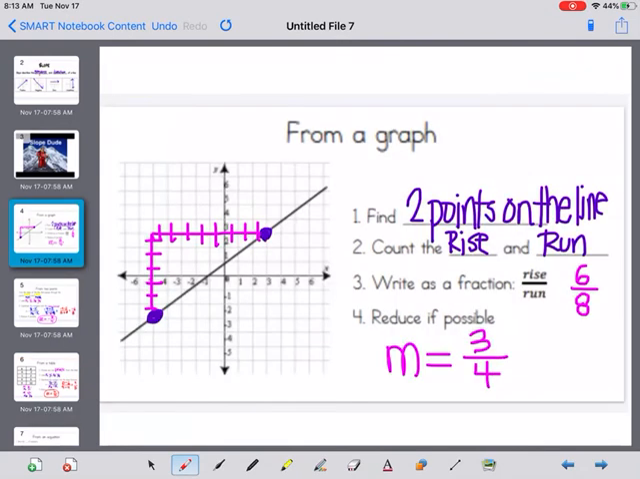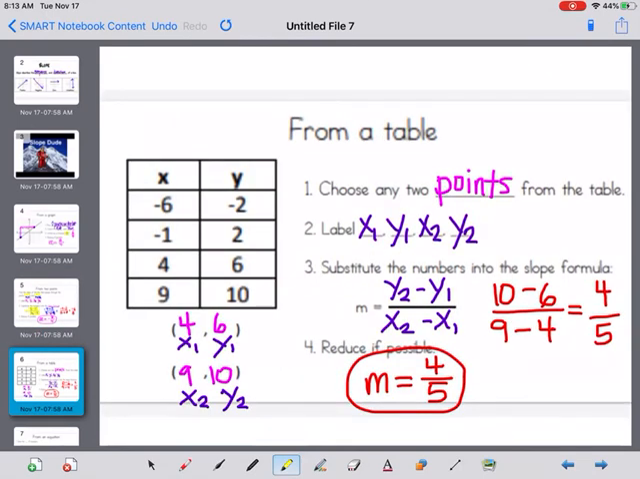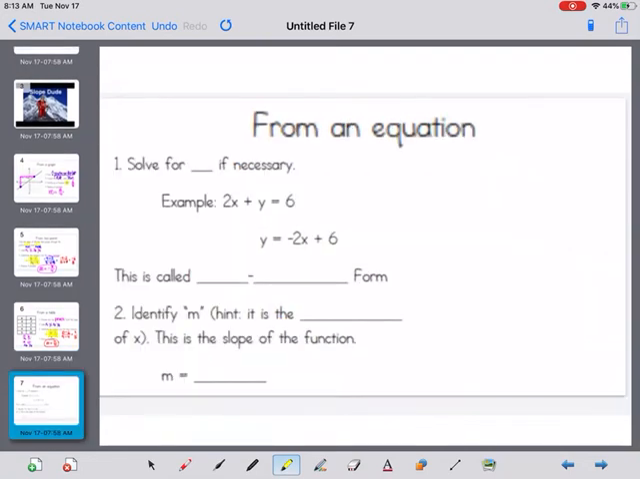And so we've learned that we can find slope from a graph using our rise over run. We learned that we can use it by substituting our numbers into our slope formula, y2 minus y1 over x2 minus x1. We learned we can find slope from a table also using our slope formula. Again, y2 minus y1 over x2 minus x1. And then the last way to find slope is from an equation.